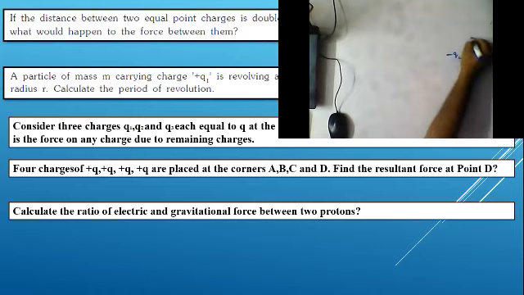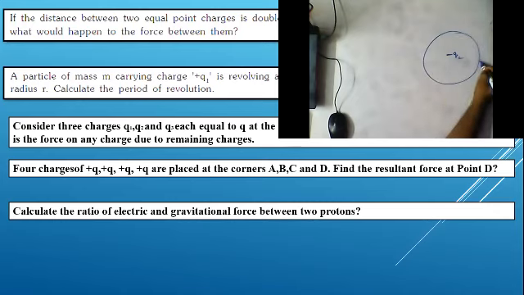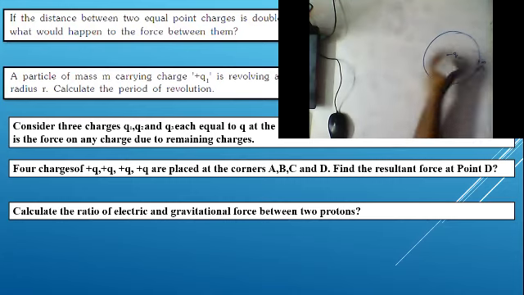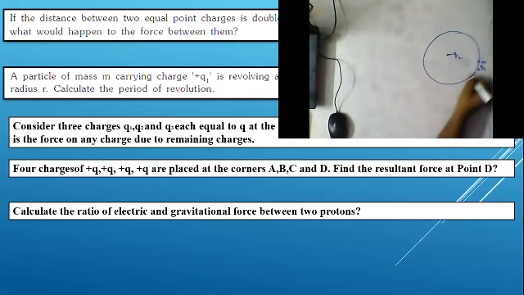Now the particle is moving, having mass m and charge q1. This is positive. It is moving like this in a circular path. Now as it is moving in a circular path, what is the time period? Time period means what, guys?